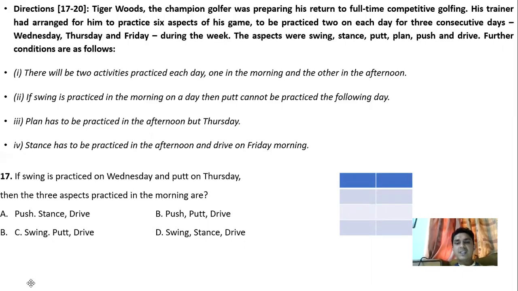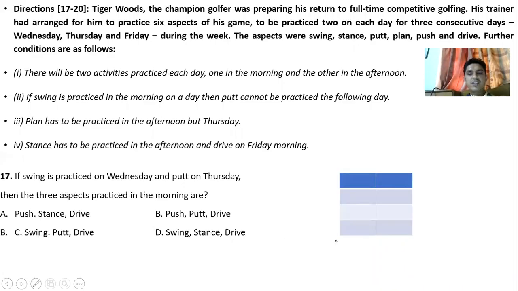So, friends, we can write the names of the days like Wednesday, Thursday, and Friday, right? Thereafter, the aspects were swing, stance, putt, plan, push, drive.